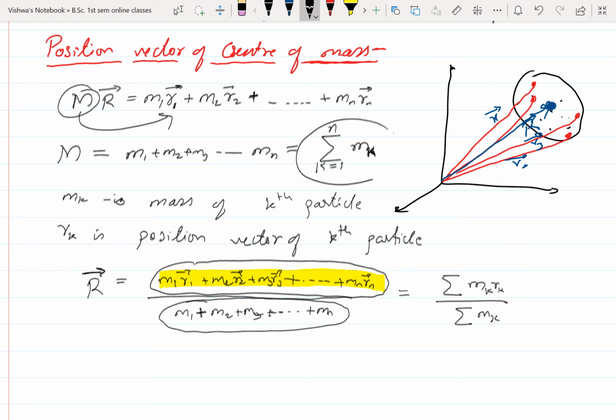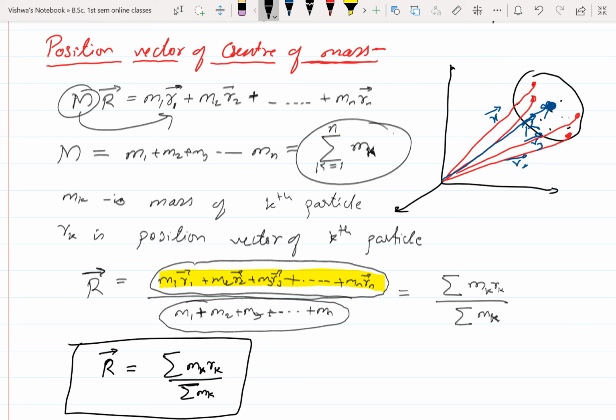Finally, what is the position vector? The position vector r bar is equal to summation of mk into rk divided by summation of mk. Here k is from 1 to n. This gives the position vector of center of mass.